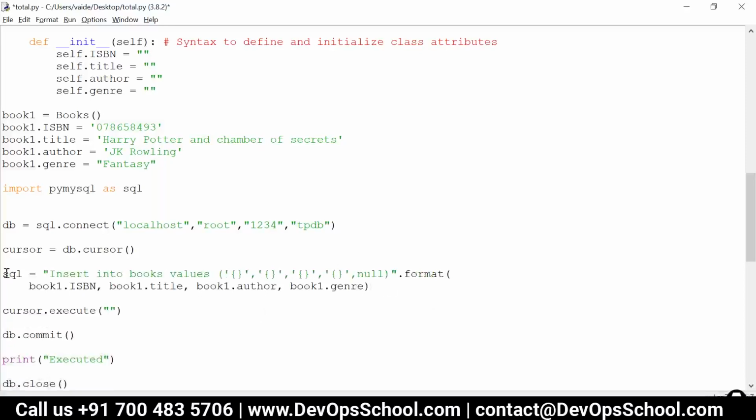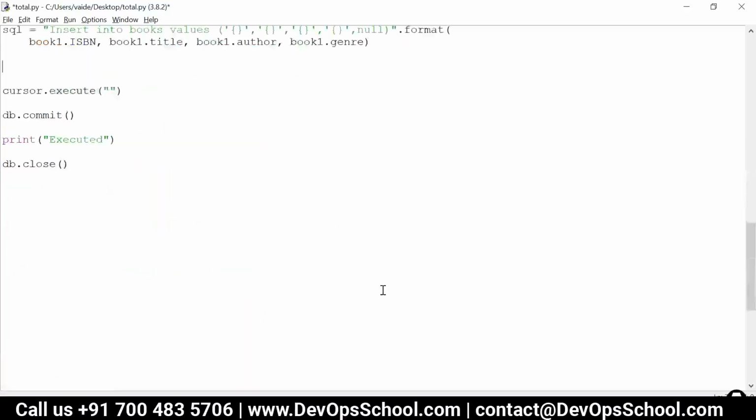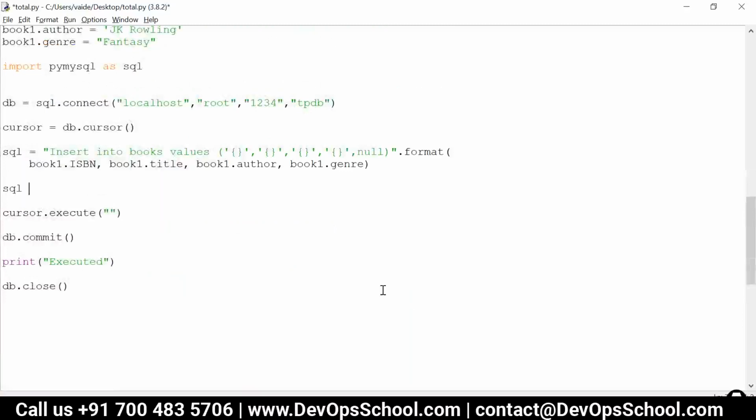So this was our SQL for inserting. Now I'll just write one SQL statement for fetching the data. Select star from books, and just try to execute this SQL here. I'll comment it.